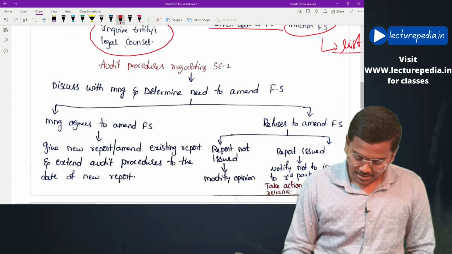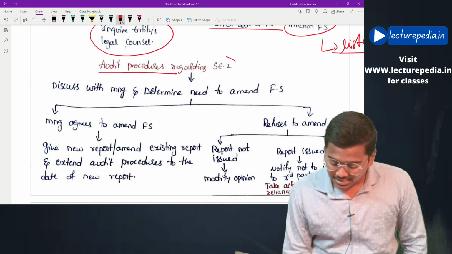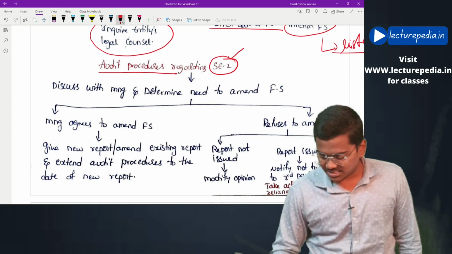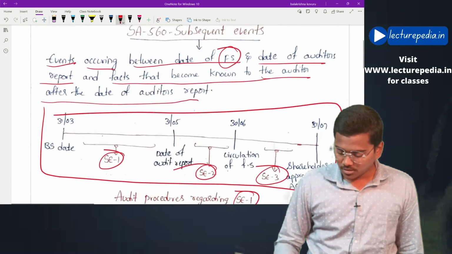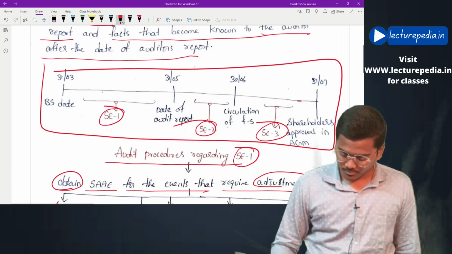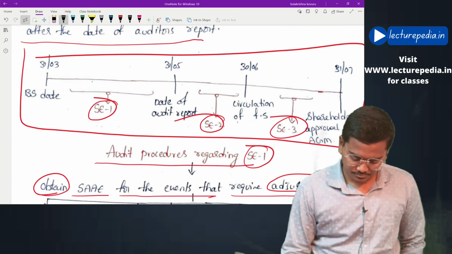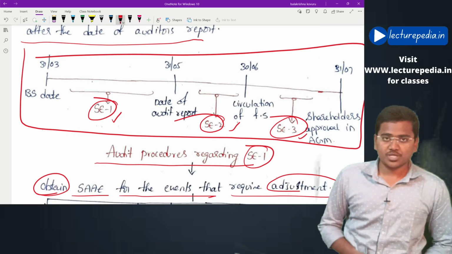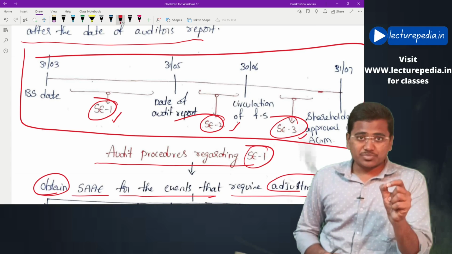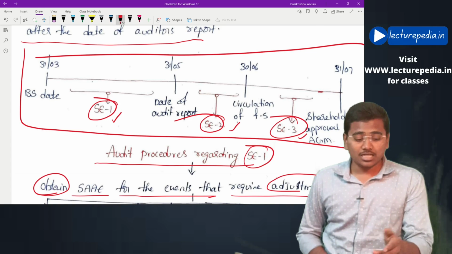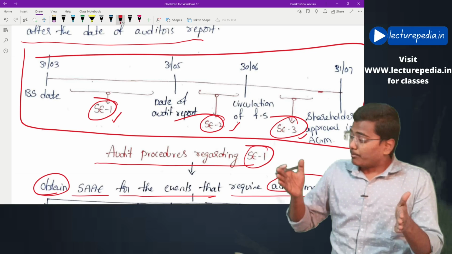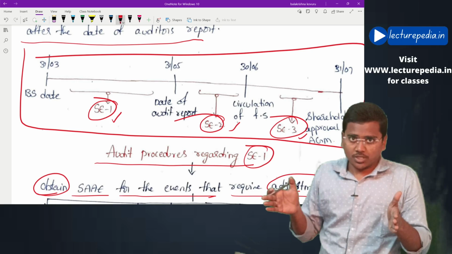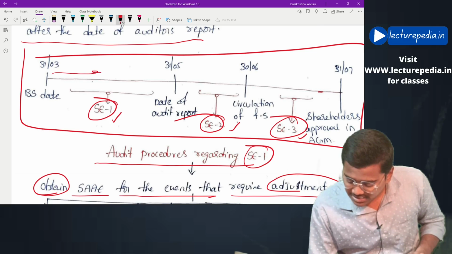Next, audit procedures regarding subsequent events. I want to give you a small clarification regarding this. Here we have discussed subsequent event 1, subsequent event 2, subsequent event 3. First of all, make it clear that subsequent events are those events that occur after the balance sheet date but before the date of the auditor's report. Only these events will be known as subsequent events.